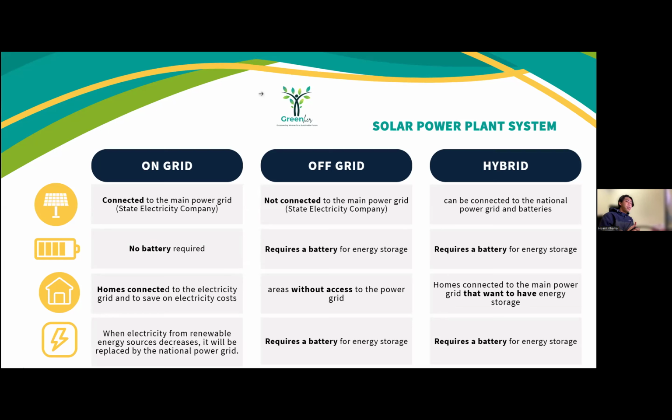In summary, on-grid systems are the most cost-effective but rely on the public grid. Off-grid systems are independent and ideal for remote areas but need large batteries, while hybrid systems provide the best balance by combining both flexibility and reliability. Okay, next slide.